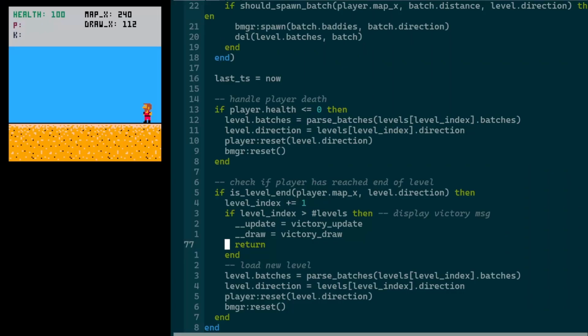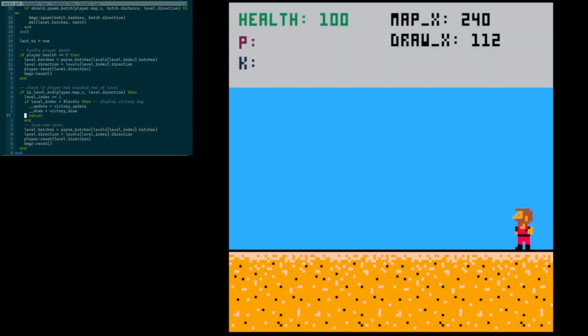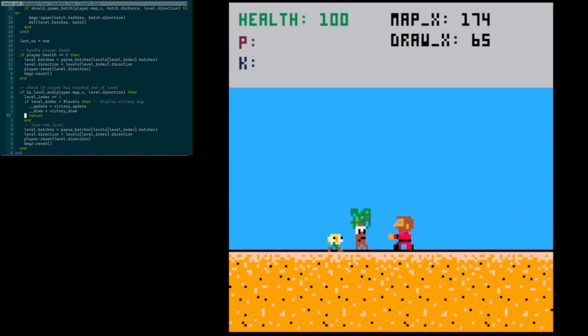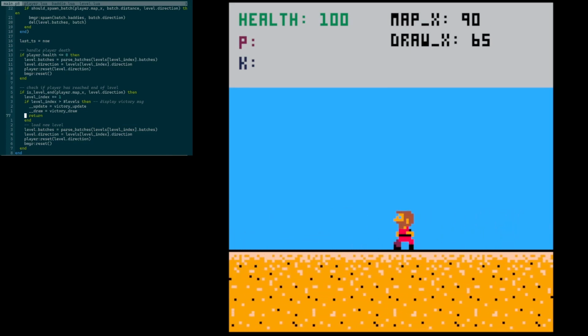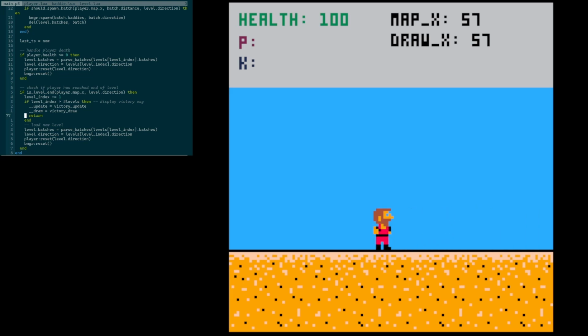Okay, that wasn't too bad. And we've got multiple levels working, so let's just have a quick look here. I'll speed this part up so you can just watch me play up towards the end. It's worth noting that I didn't actually have to kill those last guys. I could have just walked to the edge of the screen, just like the original. So you'll see when I get to the end here, it'll just jump real quick. There we go. So it might have been really hard to notice, but we're on level 2 now.